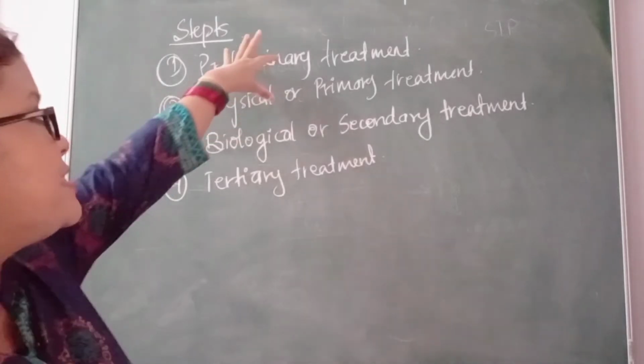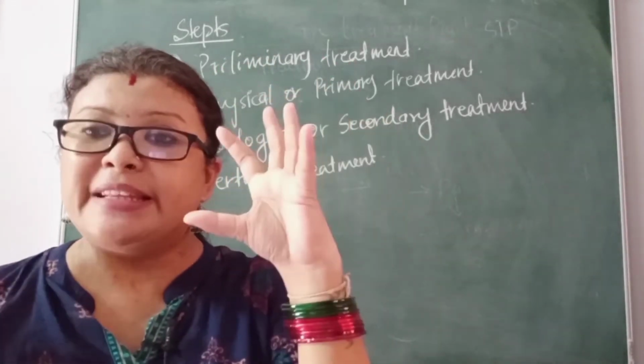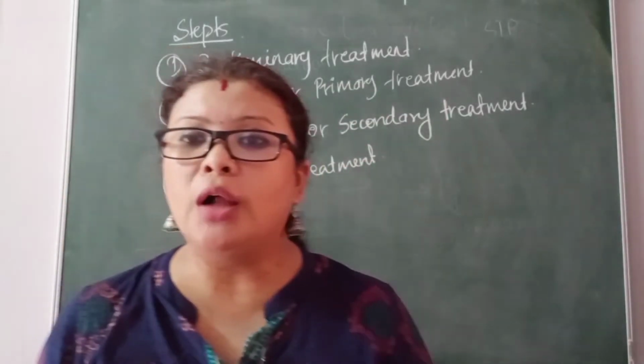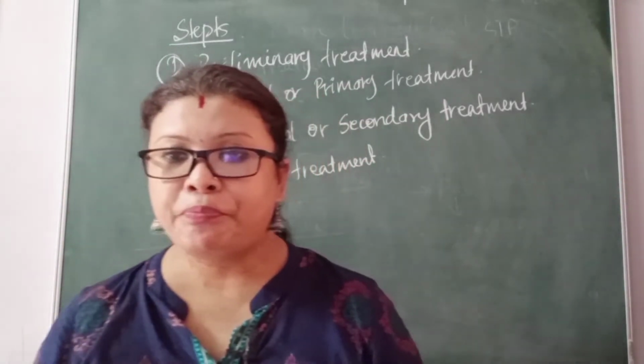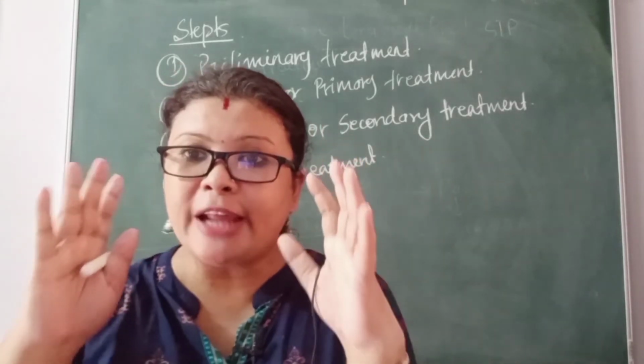Here we have the first, preliminary treatment. I'll explain it here. This is the first stage. Here all the sewage is collected from the houses, from everywhere. Now, what happens?